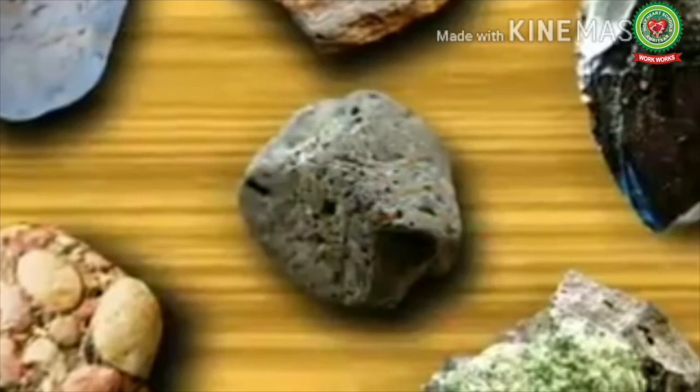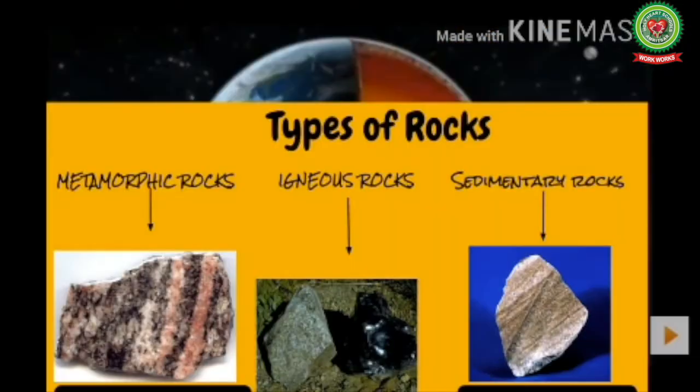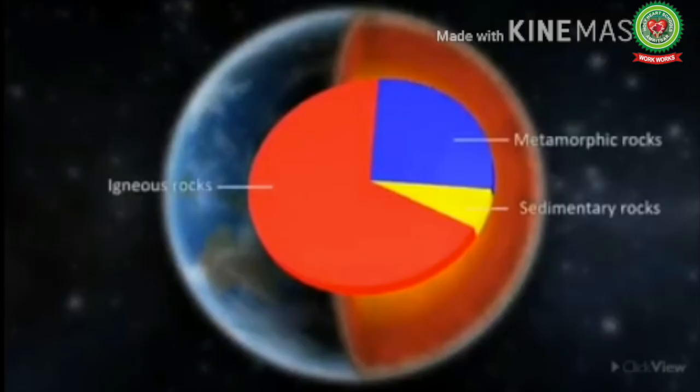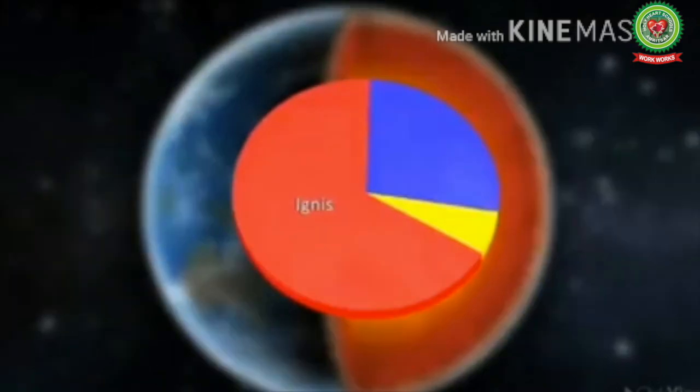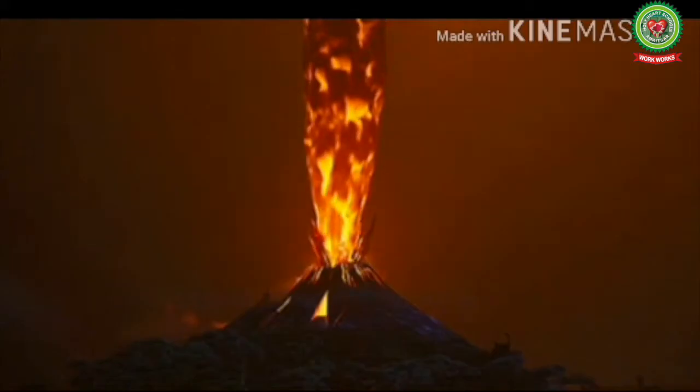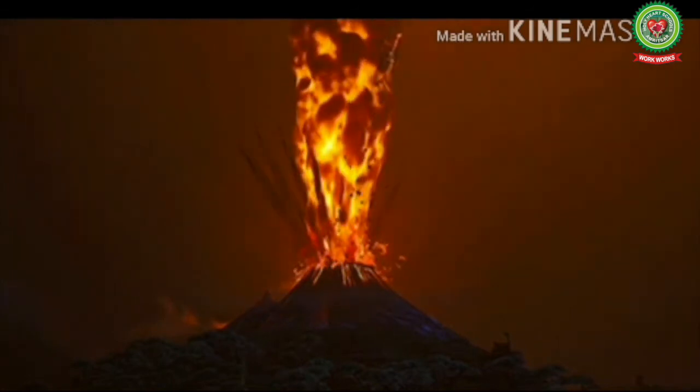On the basis of their origin, the rocks are classified into three categories: igneous rocks, sedimentary rocks, and metamorphic rocks. The rocks which make up the maximum volume of the earth crust. The word igneous has been derived from Latin word ignis, means fire. These rocks are associated with volcanic eruptions.